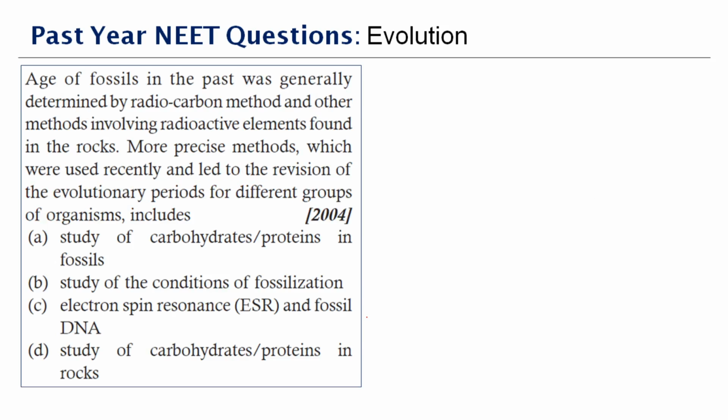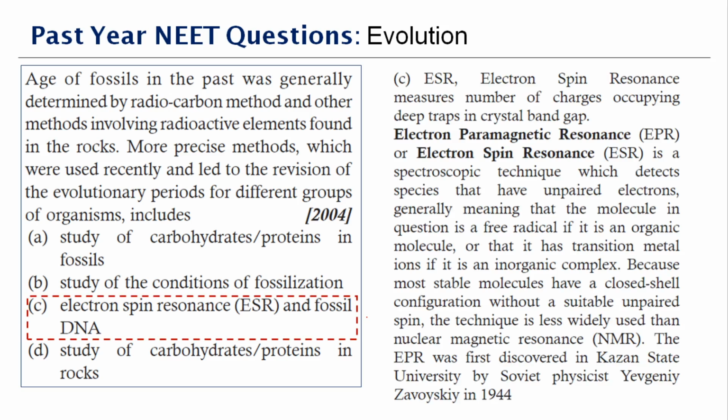Okay, next question. Age of fossils in the past was generally determined by radiocarbon method and other methods involving radioactive elements found in the rocks. More precise methods which were used recently and led to the revision of the evolutionary periods for different groups of organisms include dash. This question was asked in the year 2004, a very big question in fact. So you can discuss about this. The right answer to this question is option C.